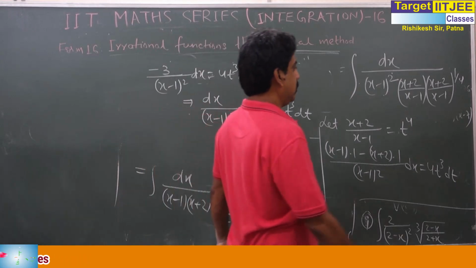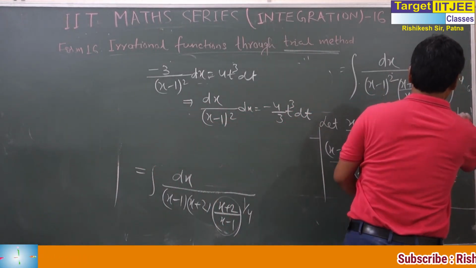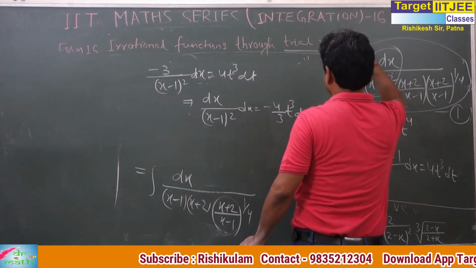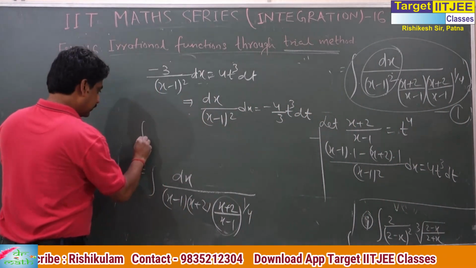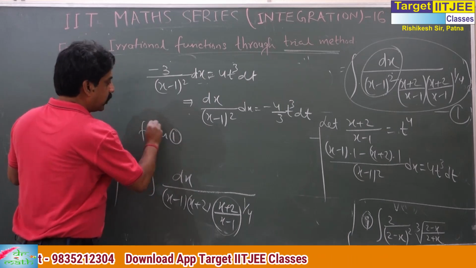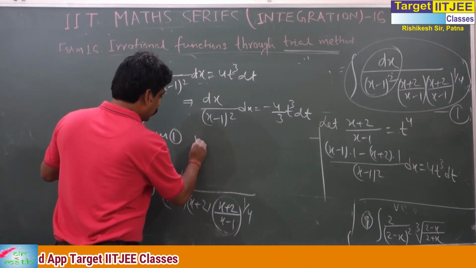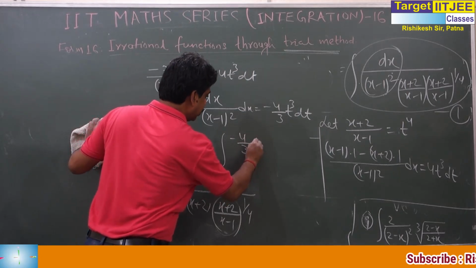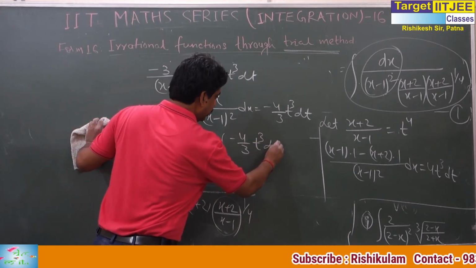Come to this step. This is step 1. From 1, what is the integration? This is minus 4 by 3 t cube dt.